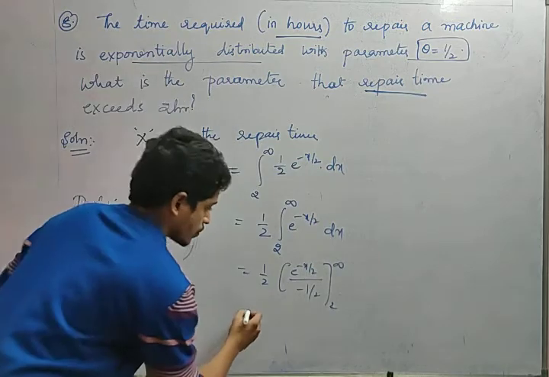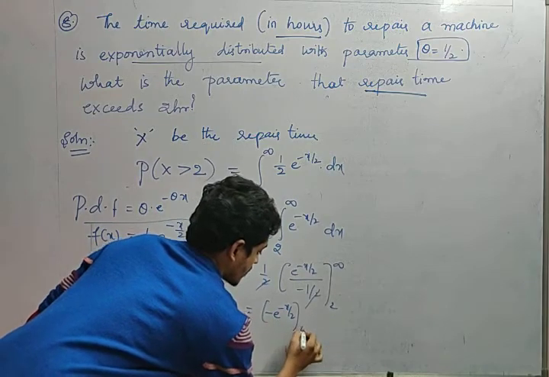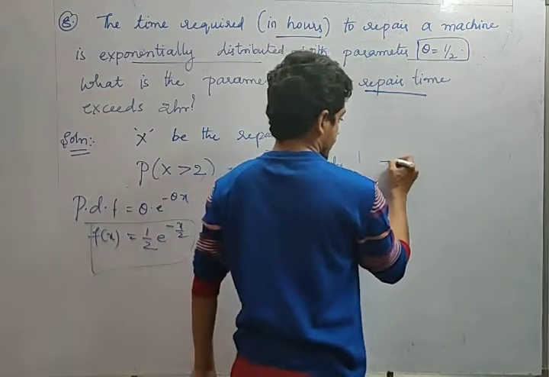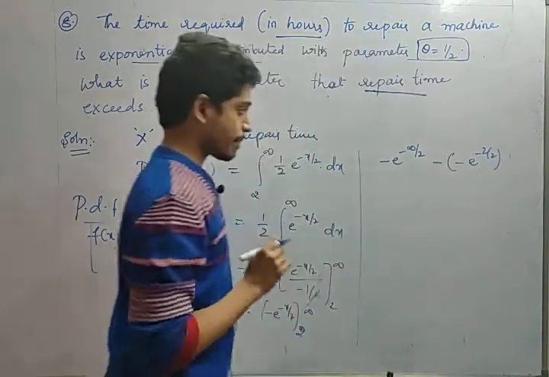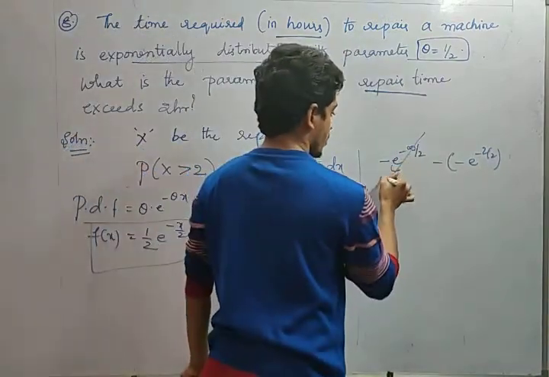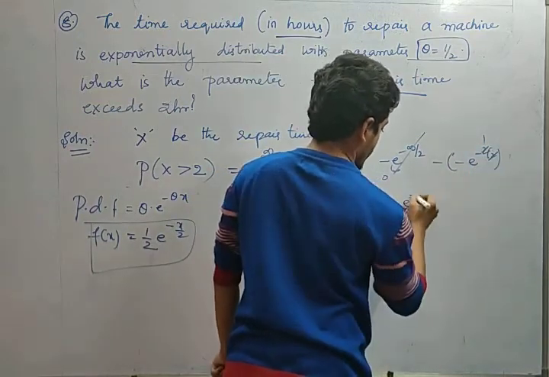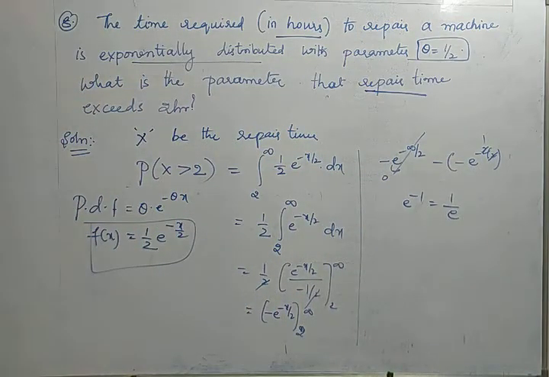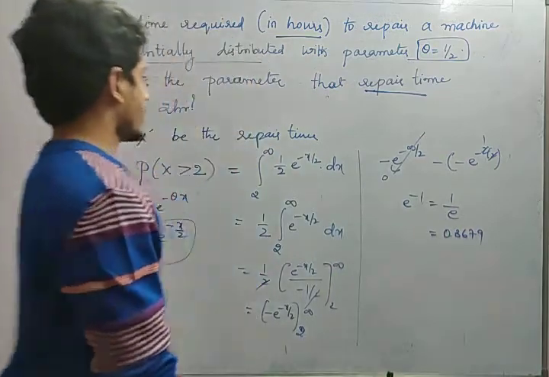Yes or no? So this 2 will get cancelled here. So minus e power minus x by 2, limits 2 to infinity. Upper limit minus lower limit: minus e power minus infinity by 2 minus of minus e power minus 2 by 2. Yes, the first value is 0 because e power minus infinity is 0. Minus into minus is plus, e power minus 2 by 2 gives e power minus 1, that is nothing but 1 by e. What is the value of 1 by e, friends? That is 0.3679. So this is the answer.